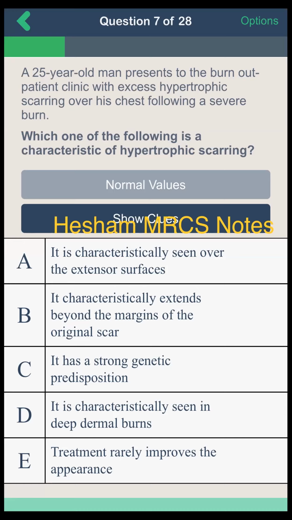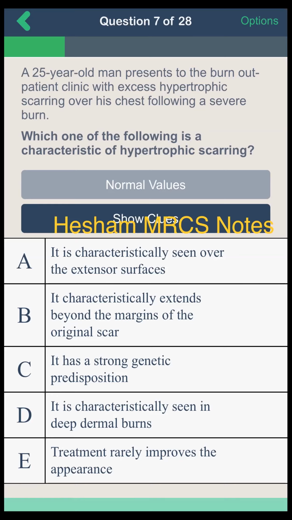C, it has a strong genetic predisposition. D, it is characteristically seen in deep dermal burns. E, treatment improves the appearance. I think I would go for it characteristically extends beyond the margins of the original scar. Option B.